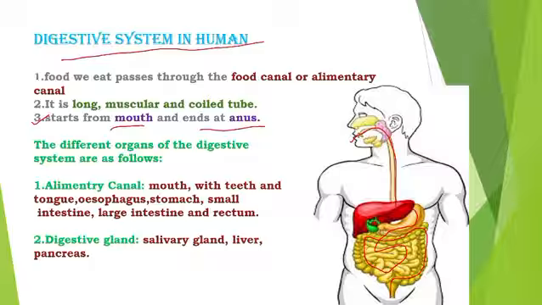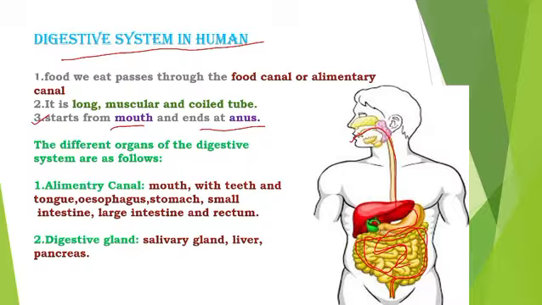So our alimentary canal starts from the mouth. When we eat food, it passes through the esophagus, goes into the stomach, then the coil-like small intestine, then the large intestine, and finally passes out through the anus.